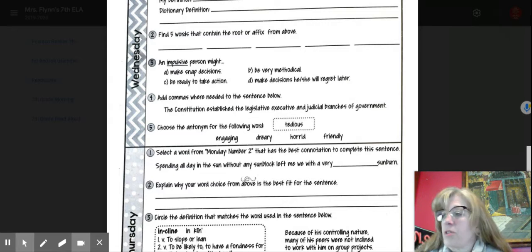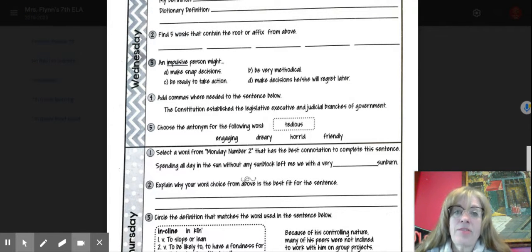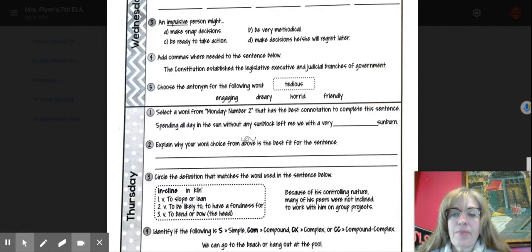As far as commas, ooh, look, they're talking about the Constitution. Okay, you're going to be looking for 2 commas to place. And then for number 5, tedious, don't forget that that's an antonym. You need to find the antonym of tedious, but you need to know what tedious means.